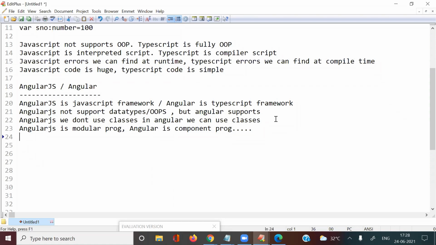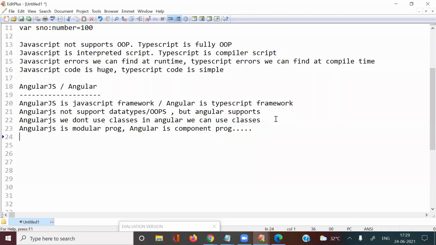In AngularJS, modules are created with the help of functions, meaning logic is maintained in the form of functions. But in Angular, we maintain the modules using classes. That's why Angular is component programming. I will explain how to create a component and how to link the HTML file with the component.